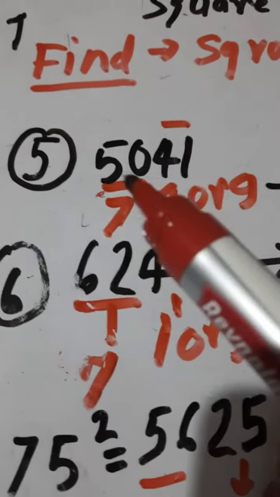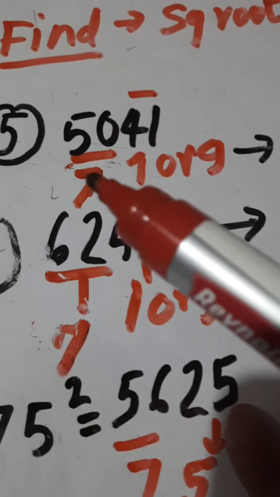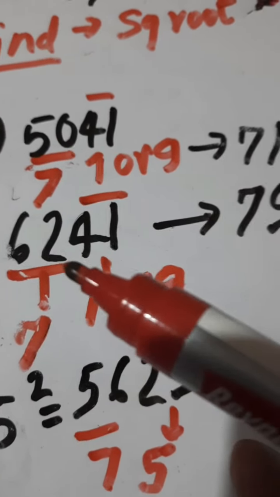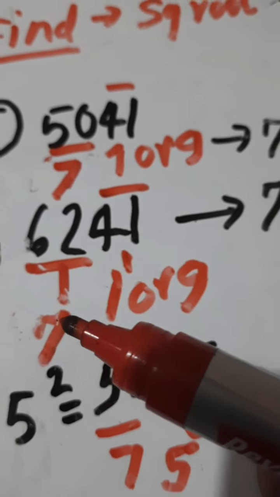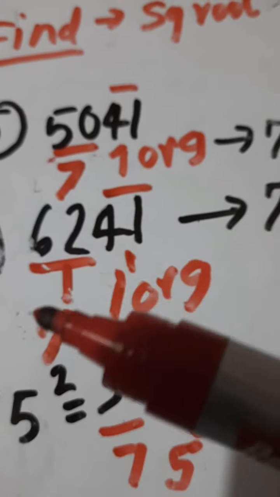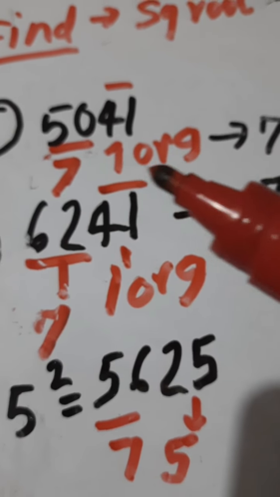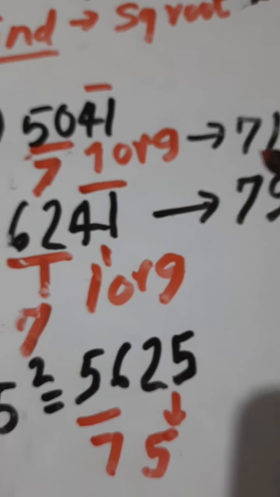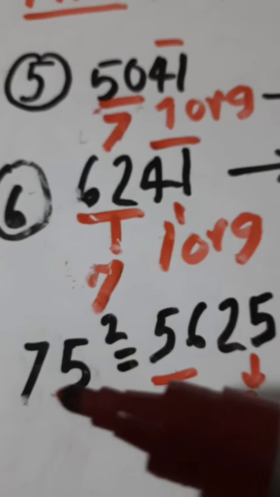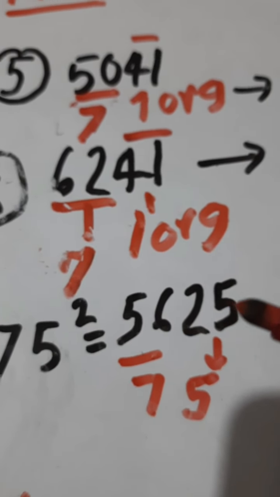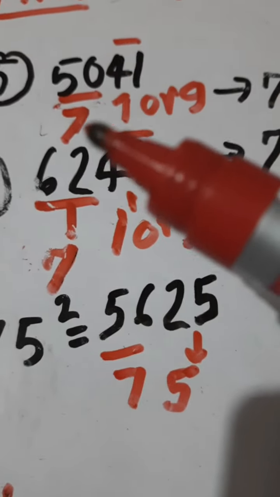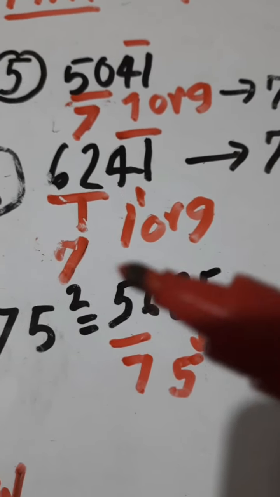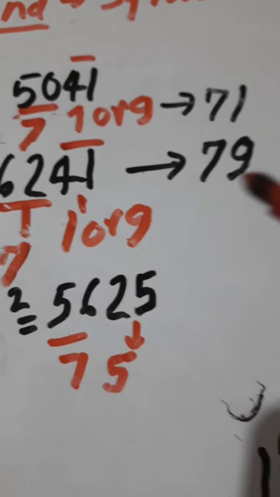One more example. Suppose we are given a number 5041. For 50, the first digit will be 7. It can't be 8 because 8 into 8, 64, is more than 50. 6241 will also have 7, not 8. So the first digit will be 7. The last digit can be either 1 or 9, so the answer can be 71 or 79. So we take the center number 75. 75 square is 5625. Hence 5041 should have square root 71 and 6241 should have square root 79.